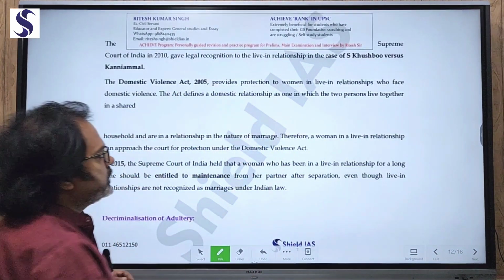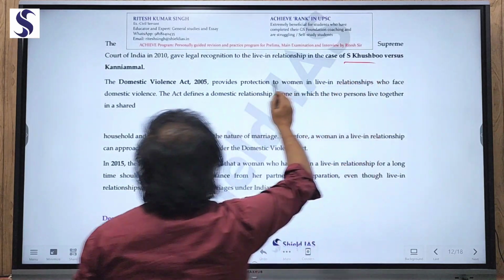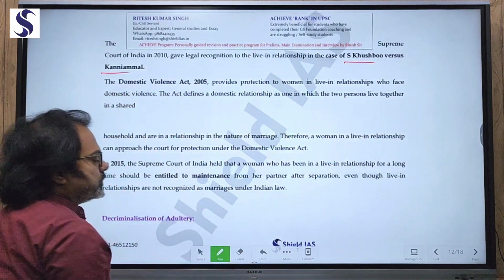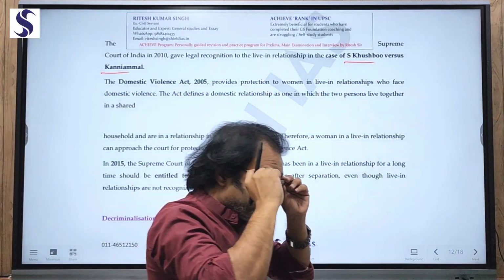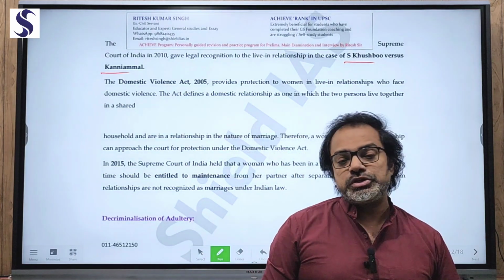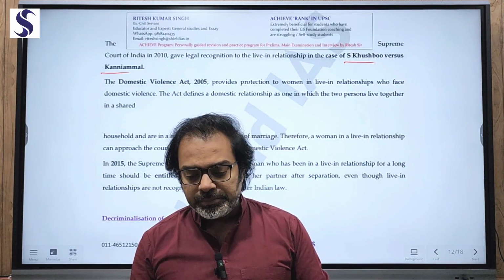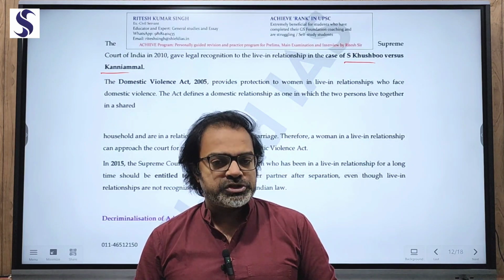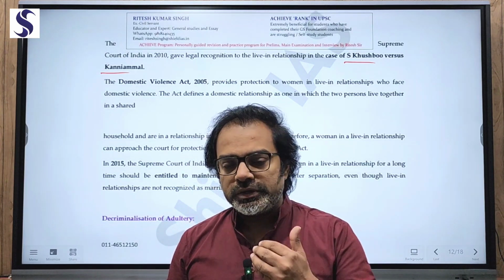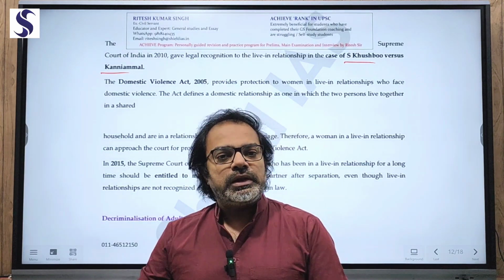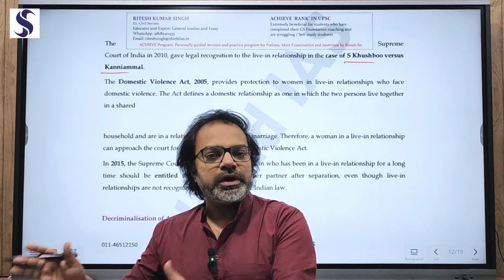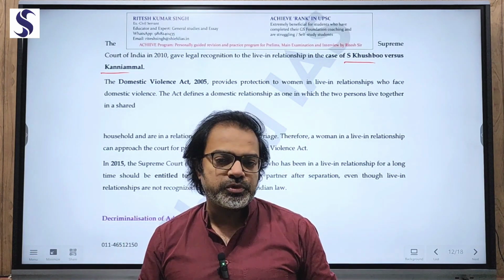This approval came in the Khushbu versus Kanaimal case. Even this has been brought under the protection of the Domestic Violence Act. If a female partner in a live-in relationship is facing domestic violence, she is also protected under the Domestic Violence Act 2005, like any other married woman. So that means protection is also provided.